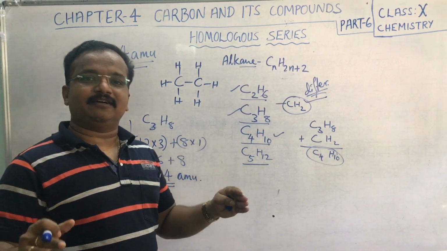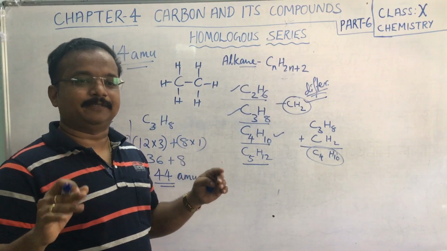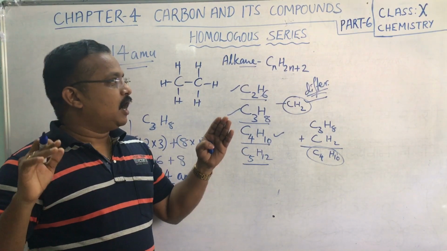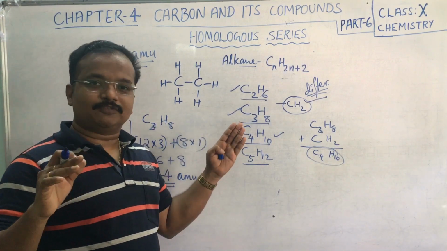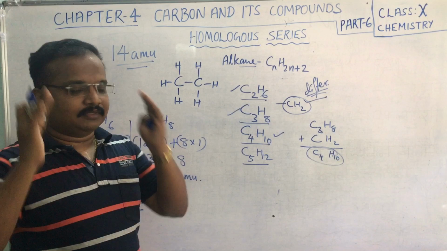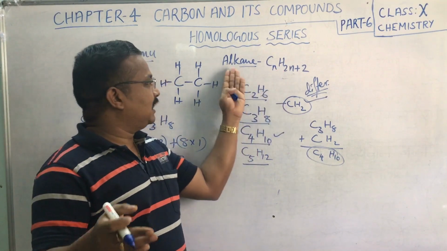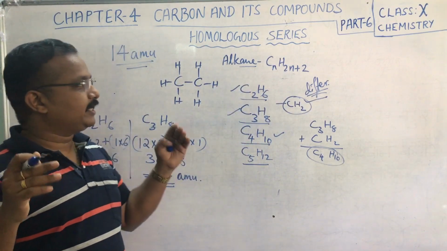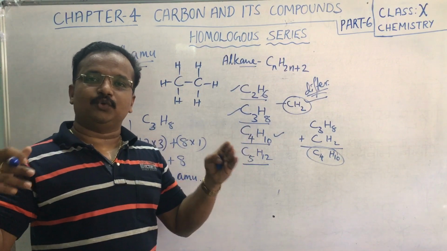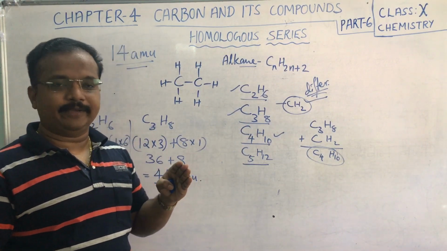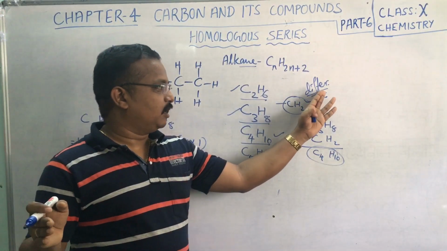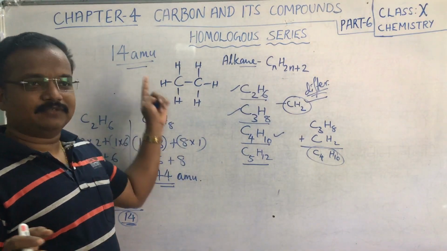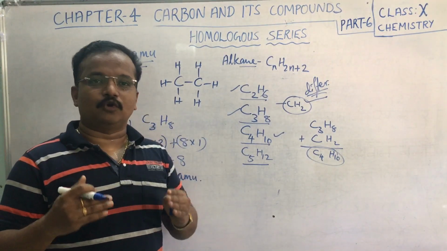Students, let us revise the features once again. All homologous series contain the same functional group; in alcohols, they all contain the OH group, and they have a general formula. For alkanes it is CnH2n+2, for alkenes CnH2n, and for alkynes CnH2n-2. They differ by CH2, and there is a difference of 14 AMU between consecutive members.